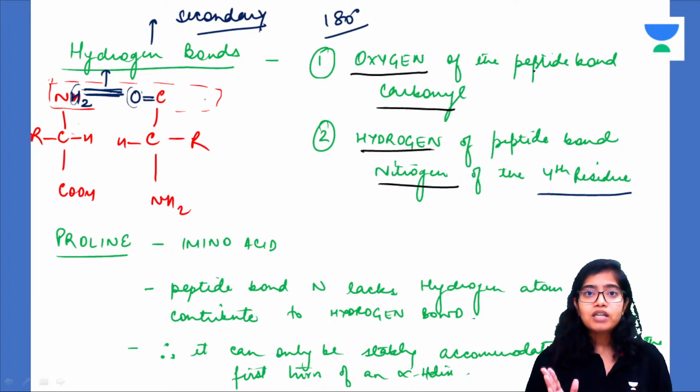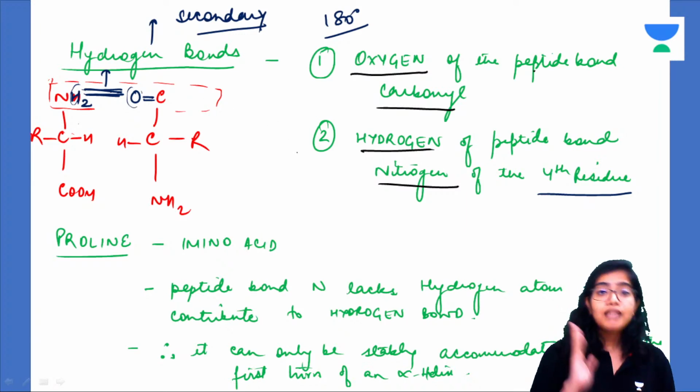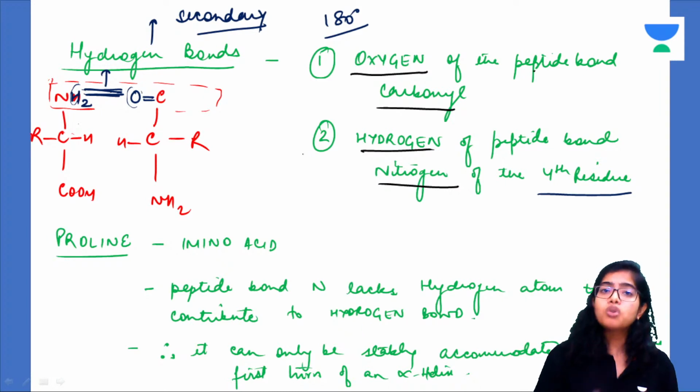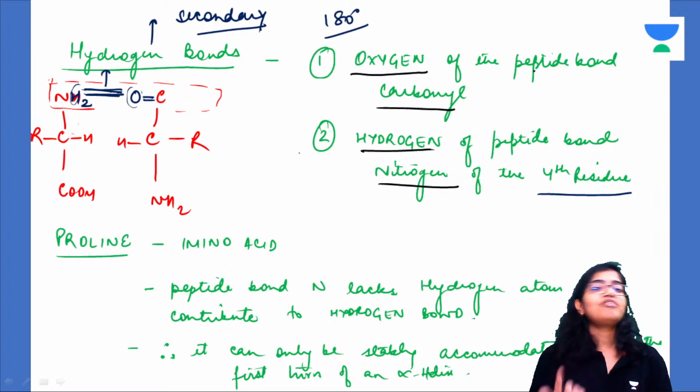So any configuration of the molecule that provides 180 degree or collinear hydrogen bonds will be the most stable. In alpha helix, the right-handed alpha helix is preferred, or occurs in nature. Why? Because it has 180 degree hydrogen bonds. Very important.